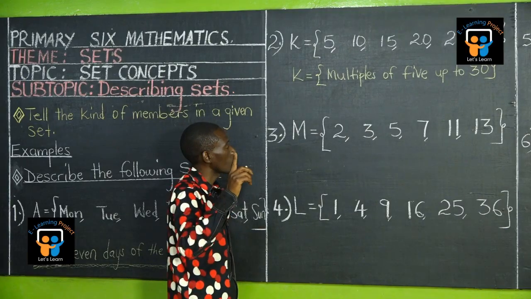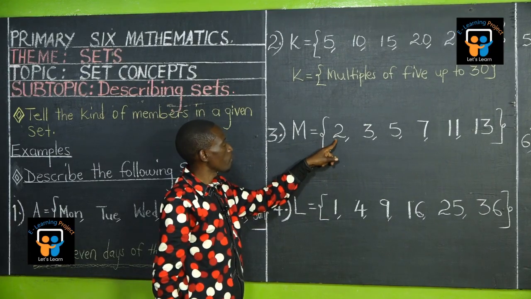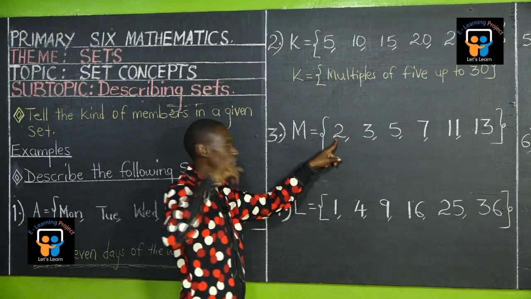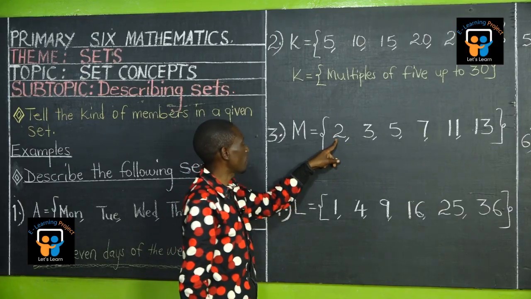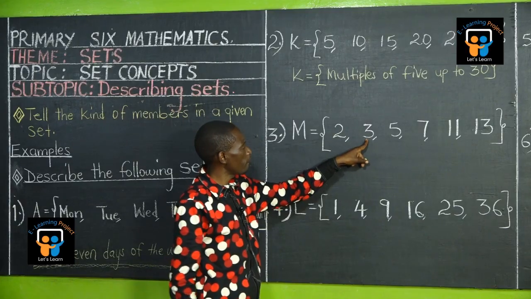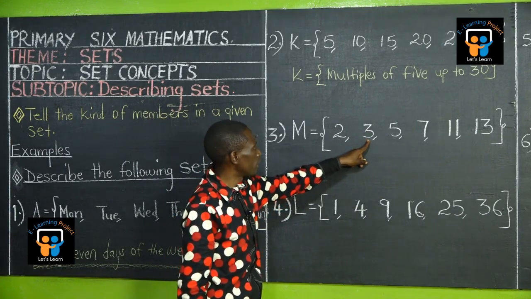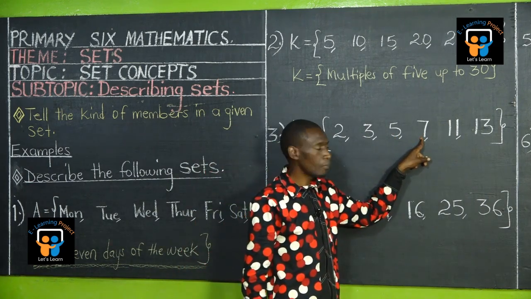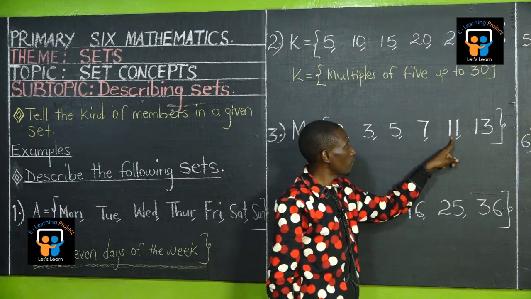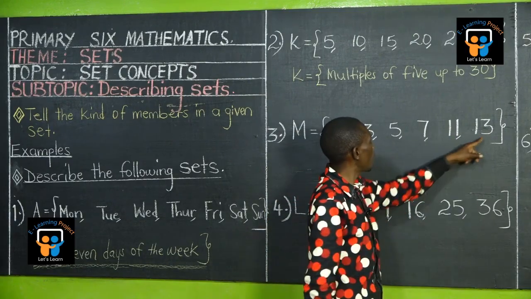Is 2 a prime number? Yes, it has 2 factors, 1 and itself. No number can divide it. We've passed there. Is 3 a prime number? No number can enter 3 apart from itself. Yes. 5, prime number. 7, prime number. 11, prime number. 13, prime number. All the numbers here are prime.